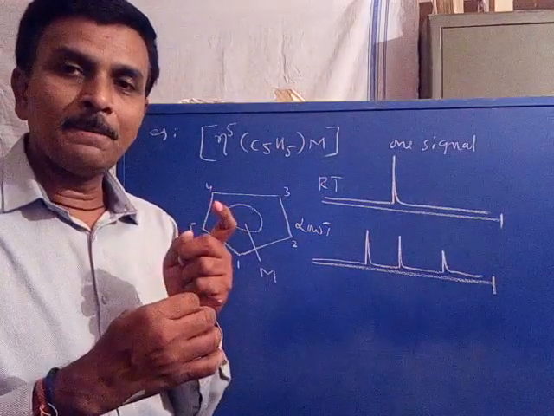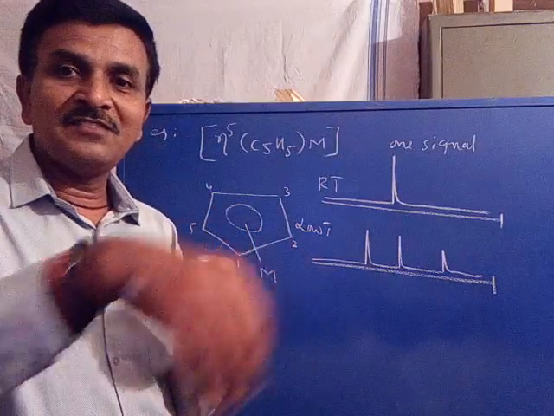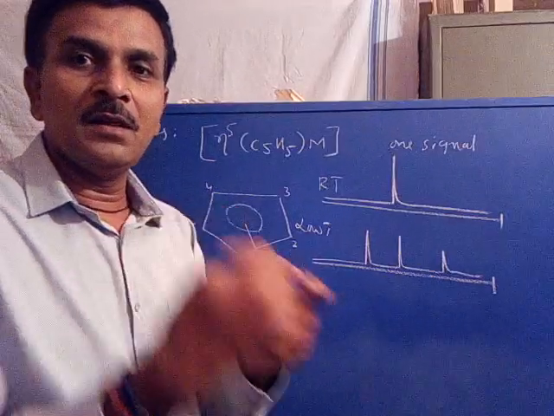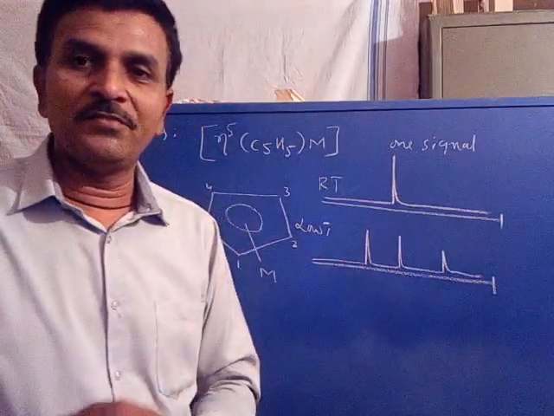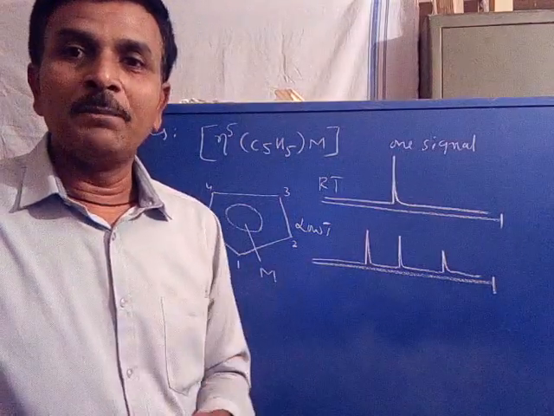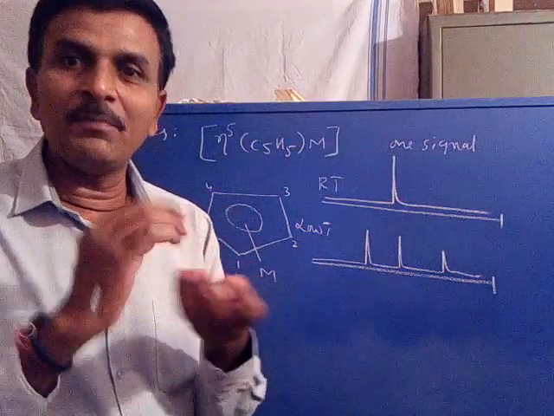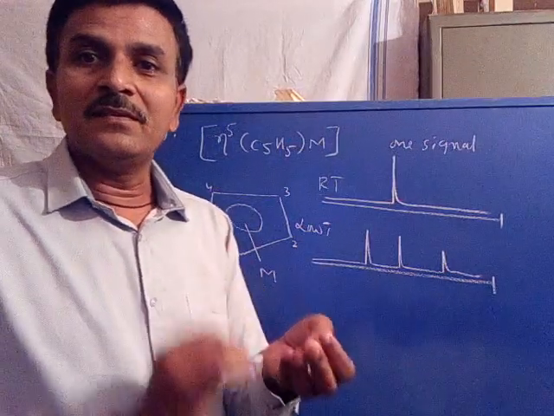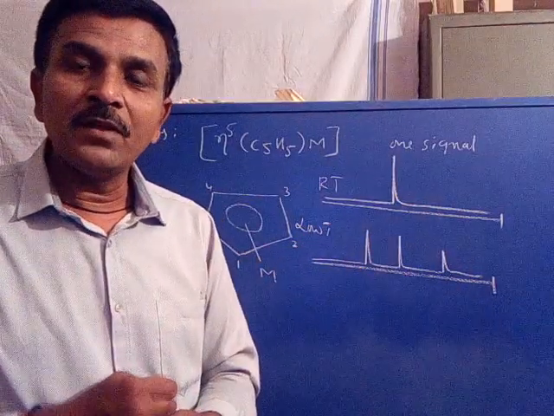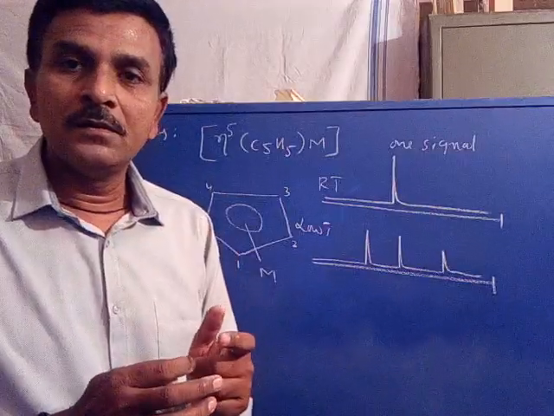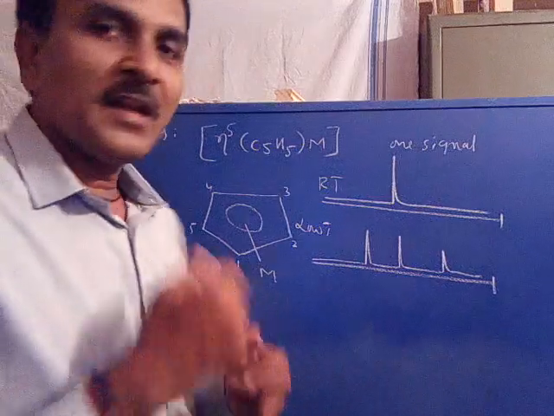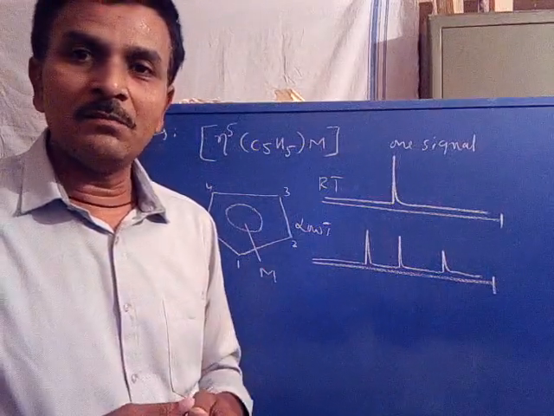When the temperature is high, the metal ion gets exchanged among the 5 carbons. It may be sometimes on the first carbon, sometimes on the second carbon, third carbon, fourth carbon, and as well as the fifth carbon. Is it clear? Now, at lower temperature, what happens? When the temperature is low, there is no exchange of the metal ion from one position to the other. The metal ion is confined to any one carbon atom. So what happens?